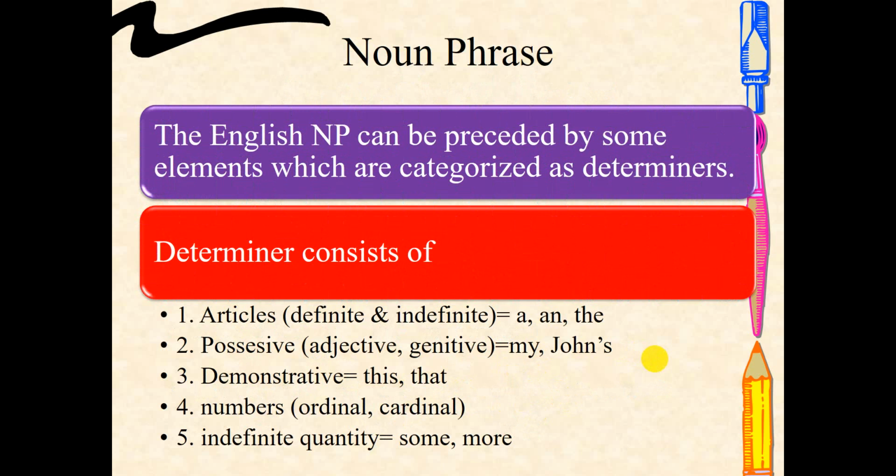Okay, let's talk about the phrases one by one. A noun phrase in English can be preceded by some elements. Mostly it is categorized under the category of determiners.